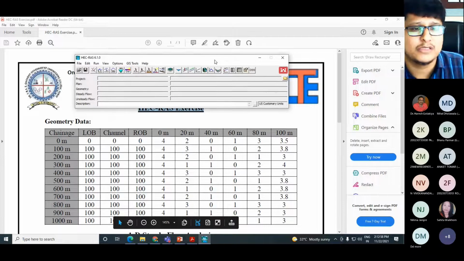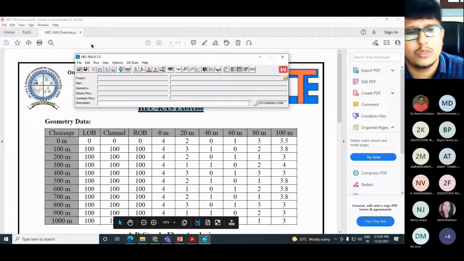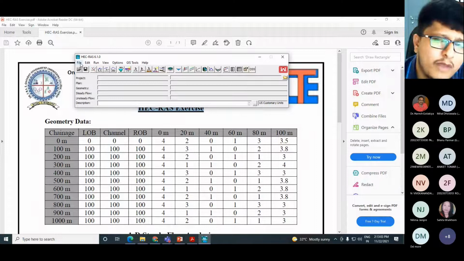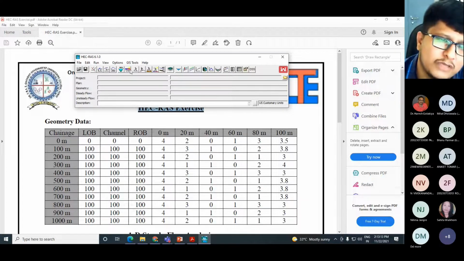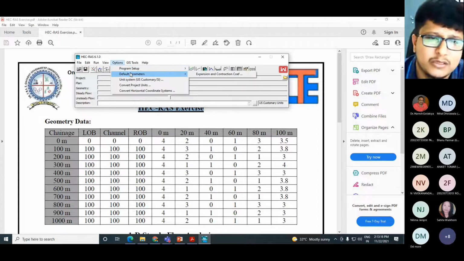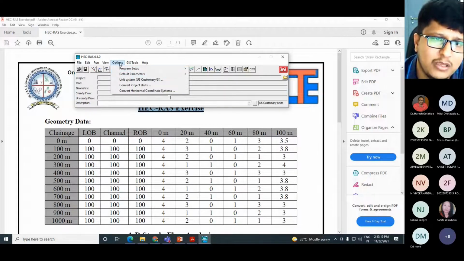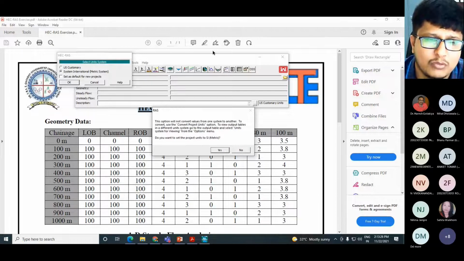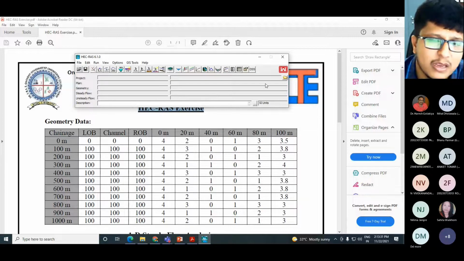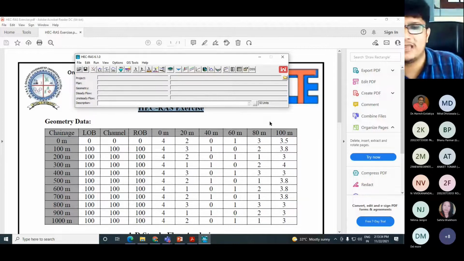You can see this is the main window of HEC-RAS. I will go one by one. First of all, whenever you are going to start a project, you can see on my screen that it shows the US customary units. Now we are from India, so we need to change from US customary to System International. Go to the Options menu, click on Unit System, click on System International and click OK. Once you click OK, it will ask you that all the units will be converted, so you just have to say yes. Now you can see it changed from US customary to SI units, right?